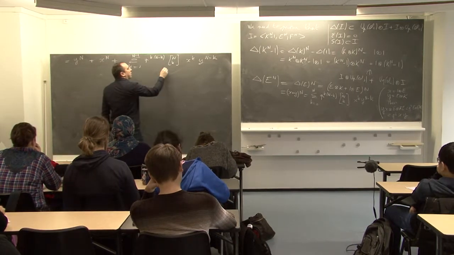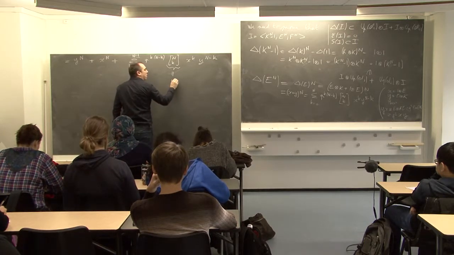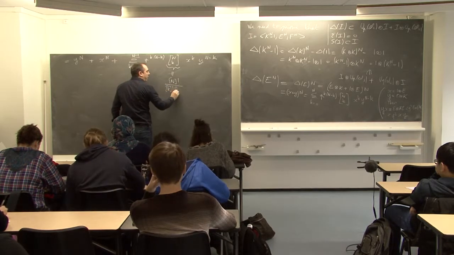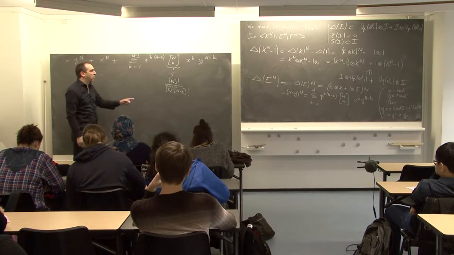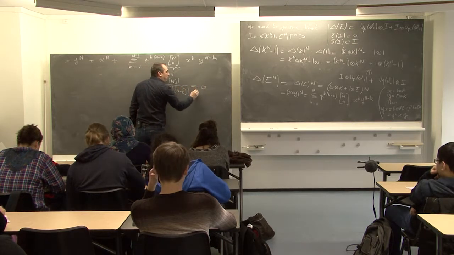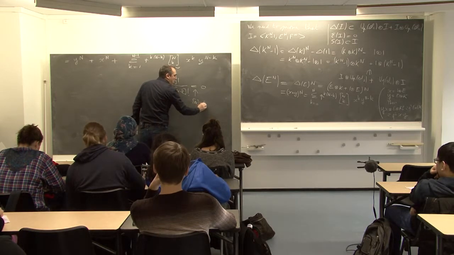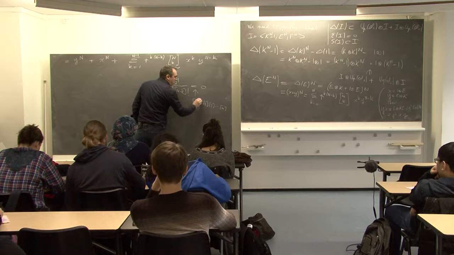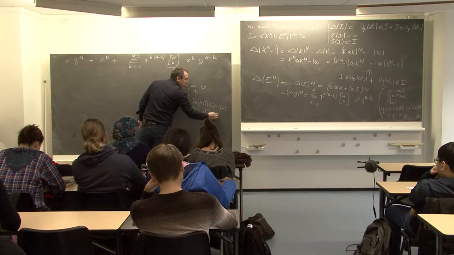But now this is by definition the quantum factorial of n over the quantum factorial of k, times the quantum factorial of n minus k. And this is 0 because the quantum factorial of n is 0, since the quantum n is 0.